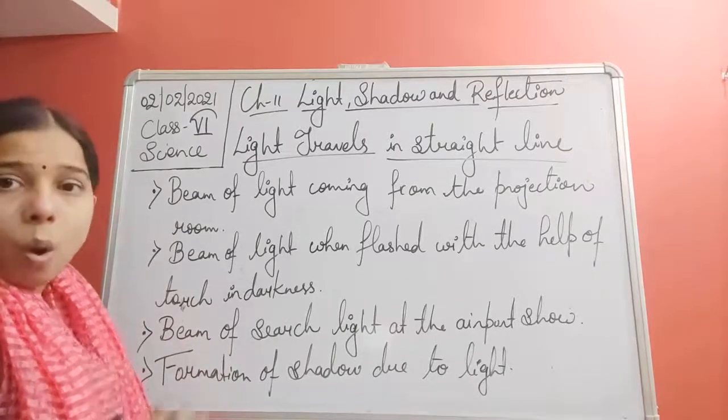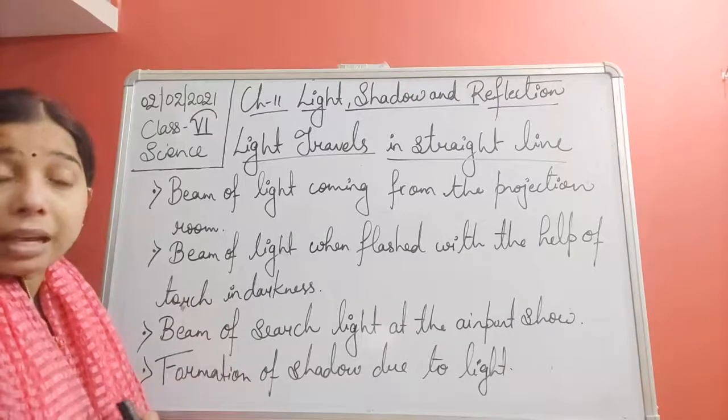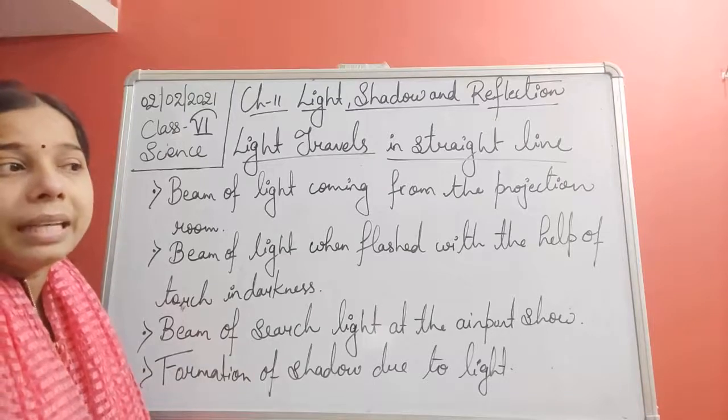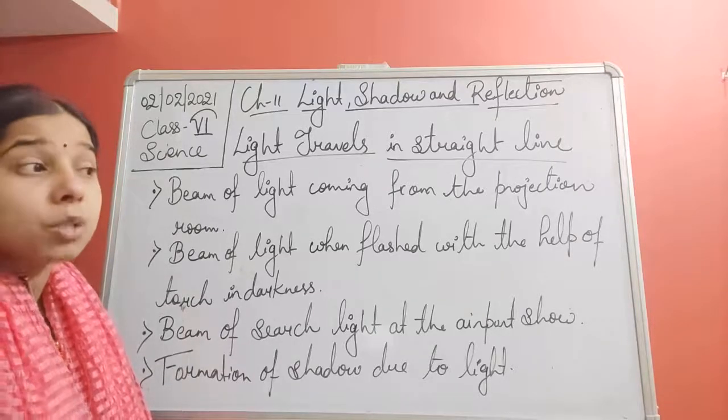Now, instead of saying that light travels in a straight line, we can say that light shows rectilinear propagation. It means it is moving in a straight line.